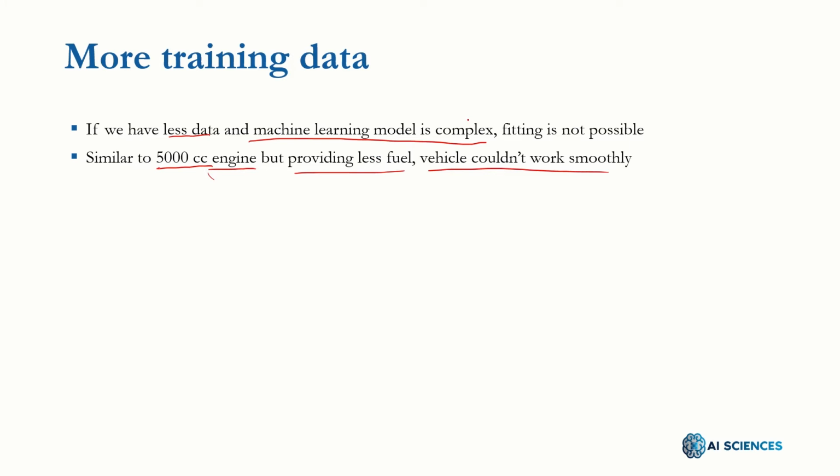So if the model is complex, we need enough data to train it. If we are in an underfitting situation, what could be a remedy to overcome it? We increase the data.